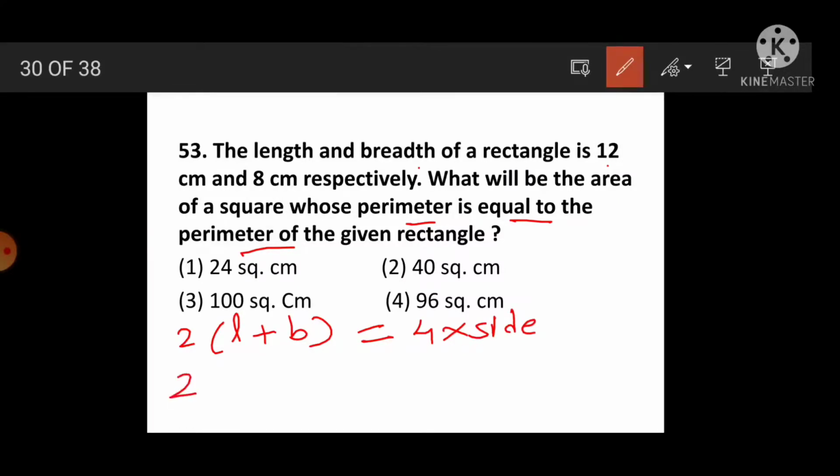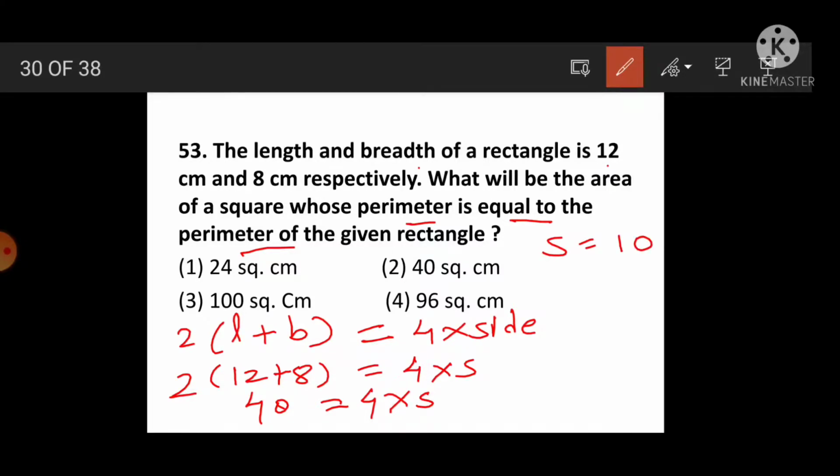Then 2 in bracket 12 plus 8 is equal to 4 into side. Then 12 plus 8, 20, 40 is equal to 4 into side. Means the side of the square will be 10. How come 10? 40 divided by 4. Okay. And then what is the area of this square? We know the area of a square is equal to side into side. Side into side, 10 into 10 means 100 square centimeter.